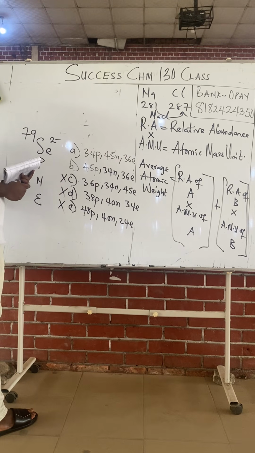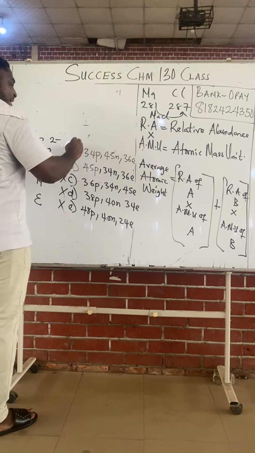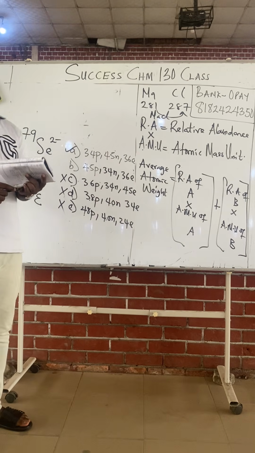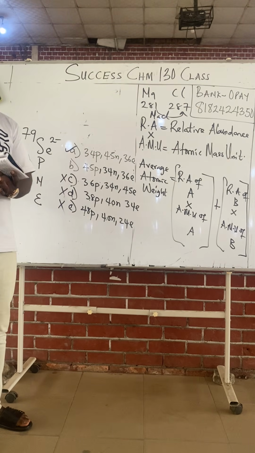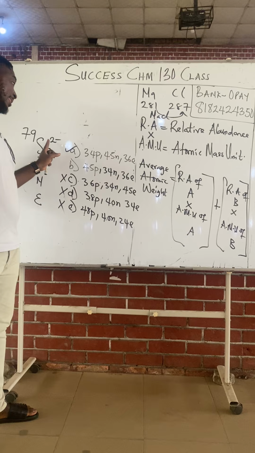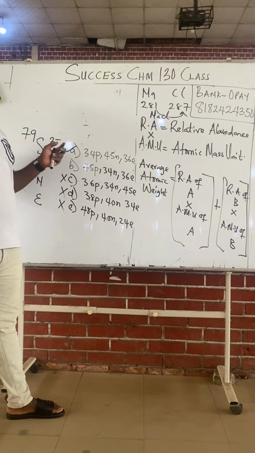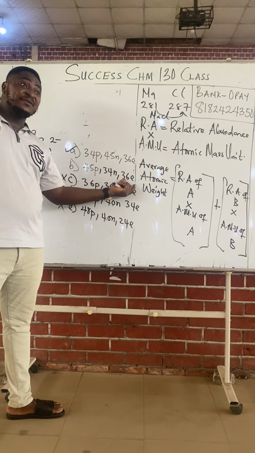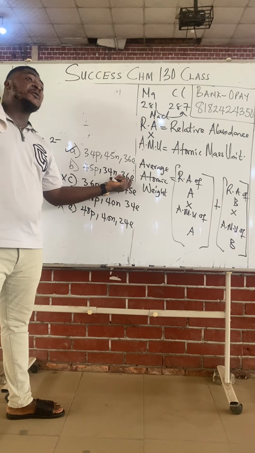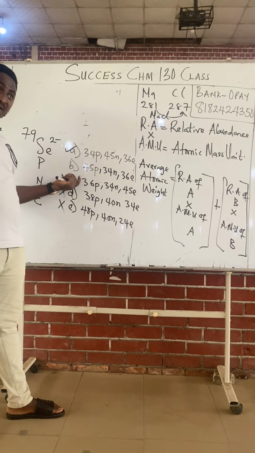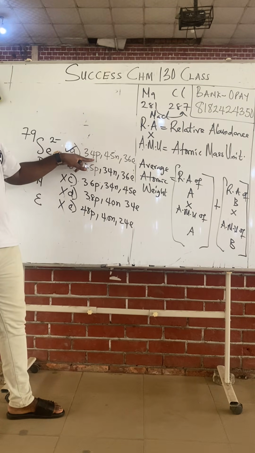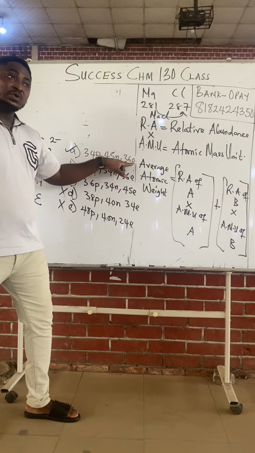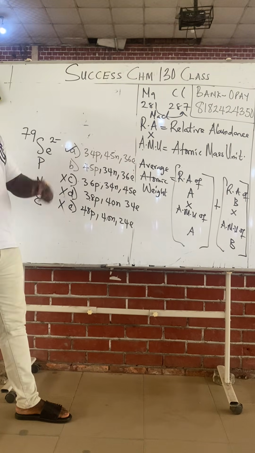Class, I think it's A. Why do you think it's A? Let me see if you're already thinking what I'm thinking. Because of the 2 minus, it means that you have gained 2. So class, if 45 is the answer, it means that the electron before was 45. If you gain 2 electrons, it should be 47 here then, which is wrong, right? But this makes more sense because 34 plus 2 is 36. So A is the answer.